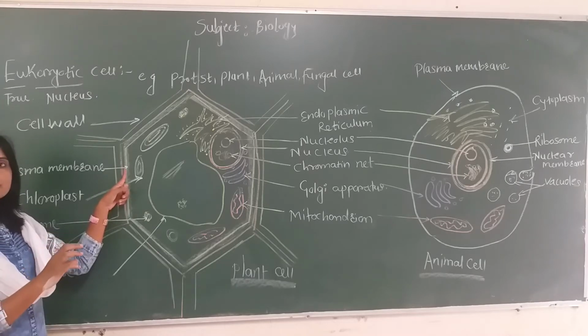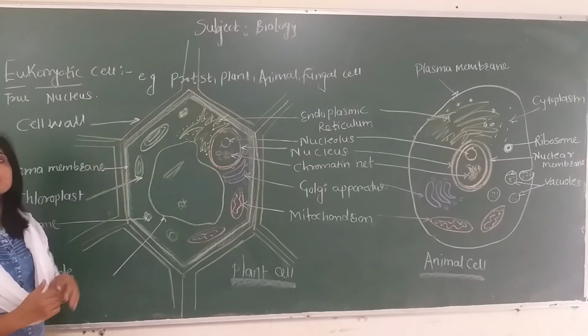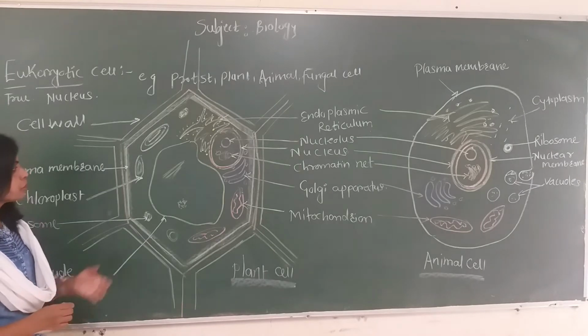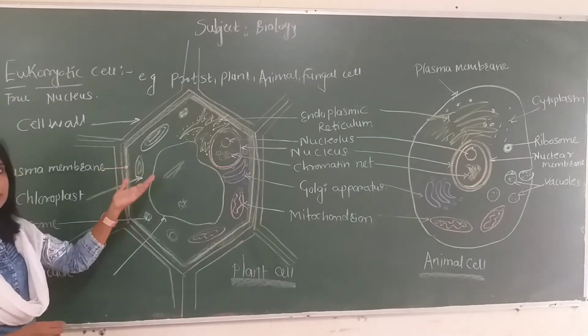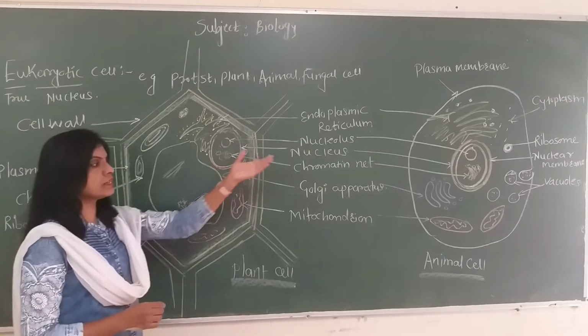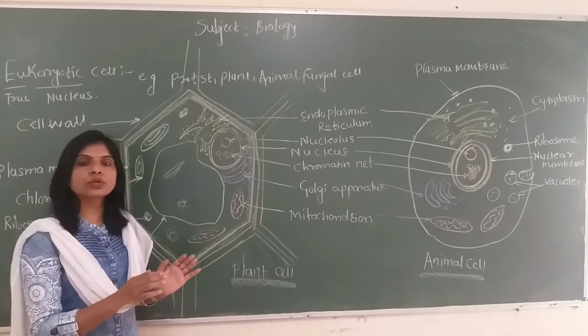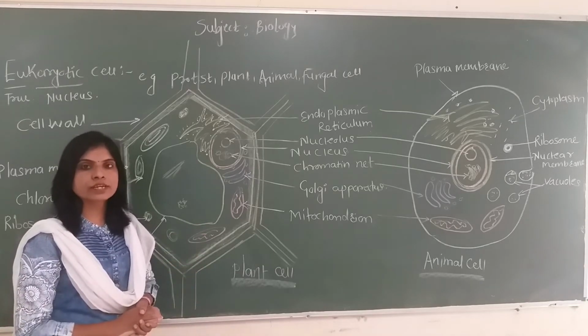The chemical composition and function of the cell membrane or plasma membrane is alike in both the plant cell as well as the animal cell. We will discuss this later in this session. Inside the plasma membrane, in both plant cell and animal cell, there is a granular, alkaline, proteinaceous, semi-fluid substance called cytoplasm.